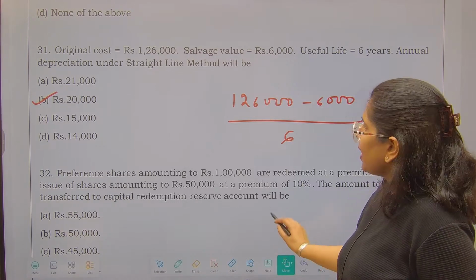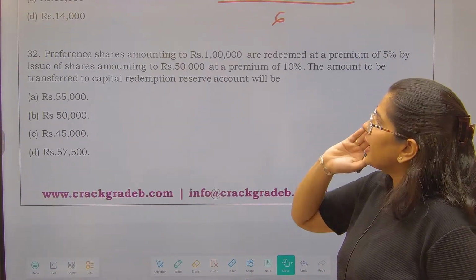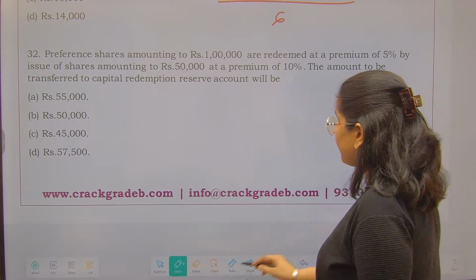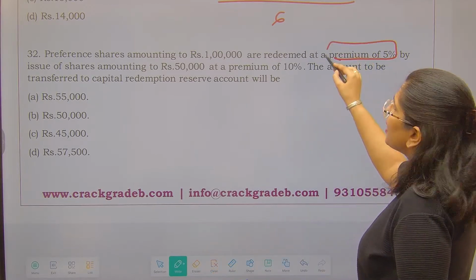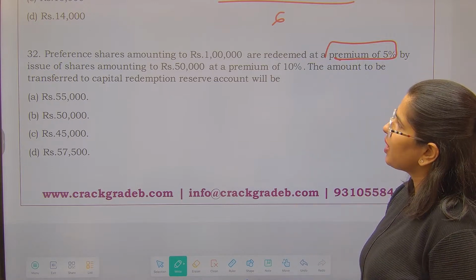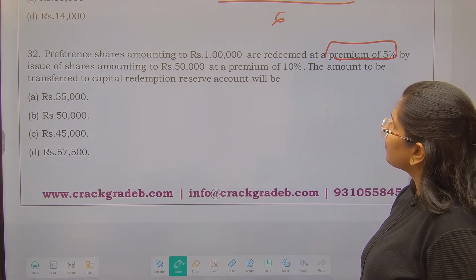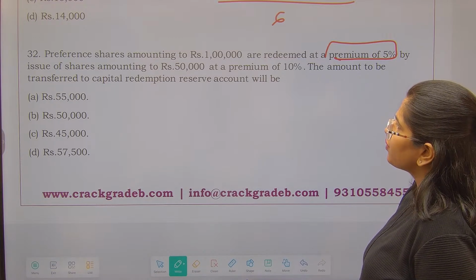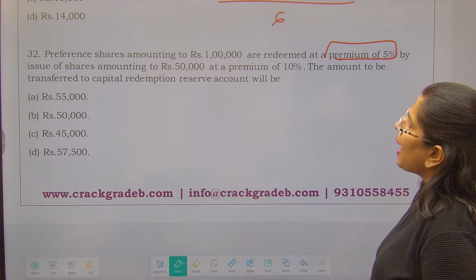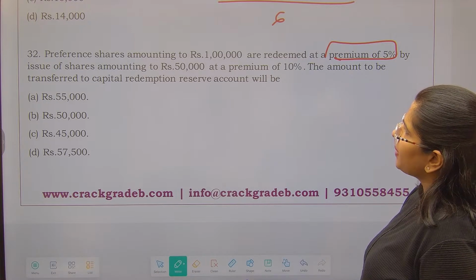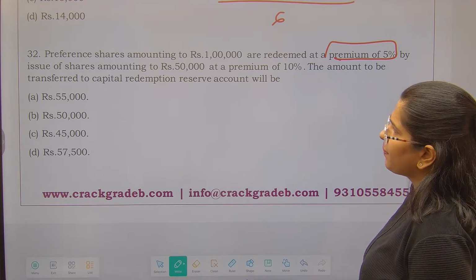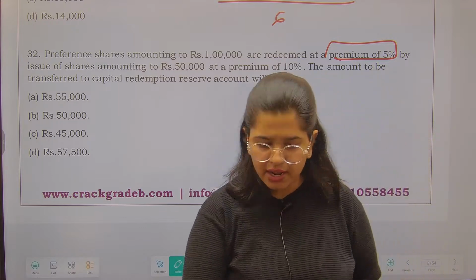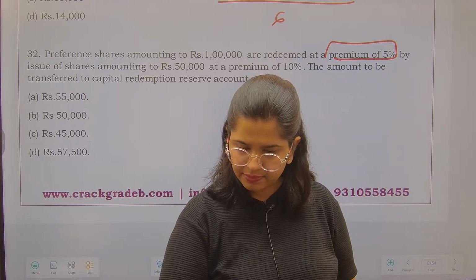Next we have question number 32. That is preference shares amounting to 1 lakh, they are redeemed at a premium of 5%, right? By issue of shares amounting to 50,000 at a premium of 10%. The amount to be transferred to capital redemption reserve account will be. आप redeem कर रहे हो, issue of share भी कर रहे हो, 50,000 at a premium of 10%. अभी मुझे बताइए what is the amount I shall be transferring to the CRR reserve. बताइए.